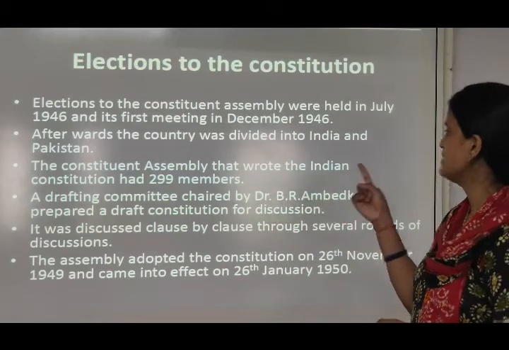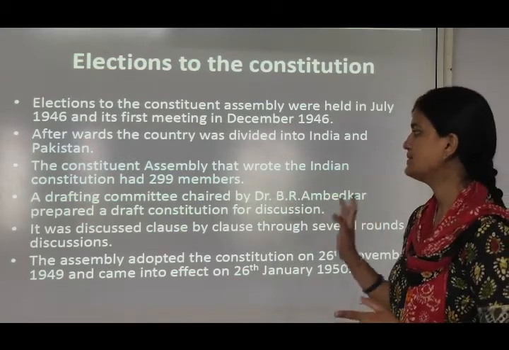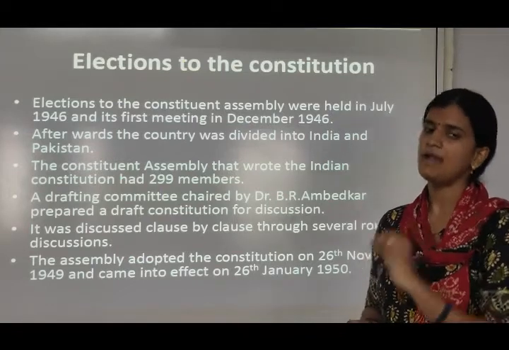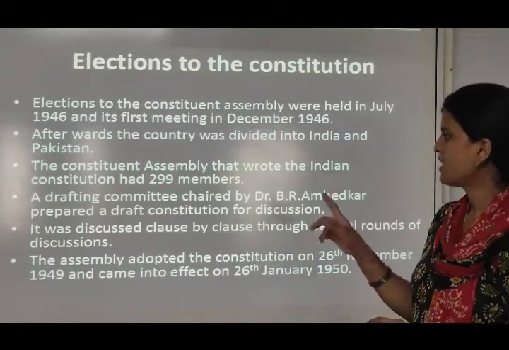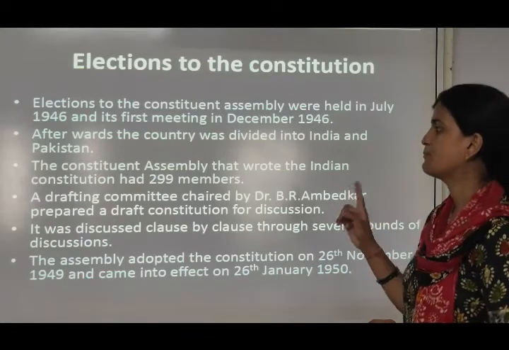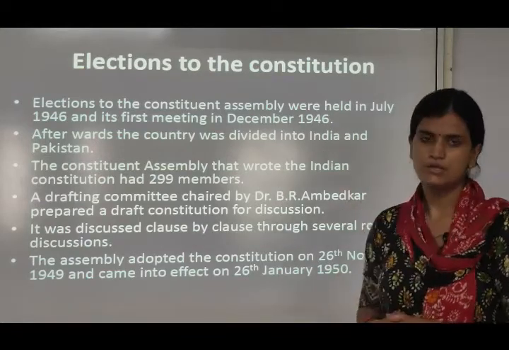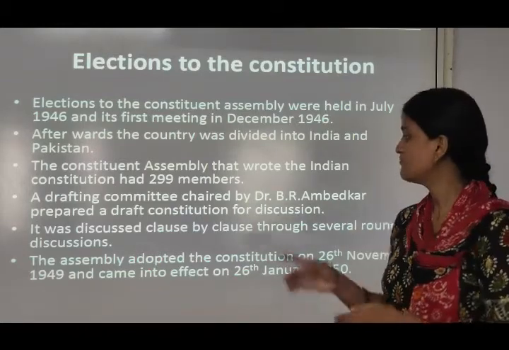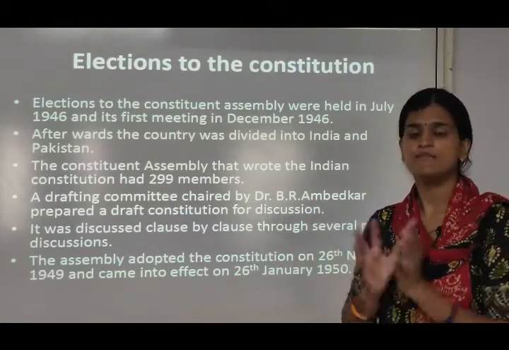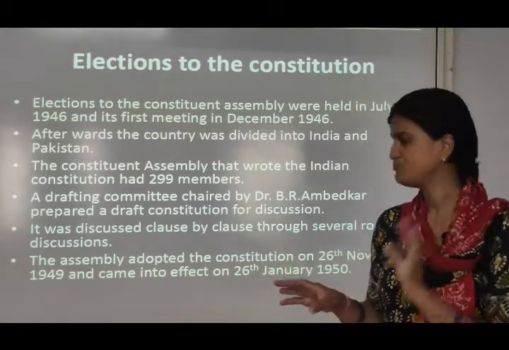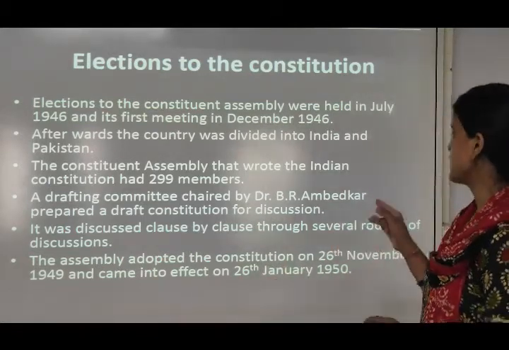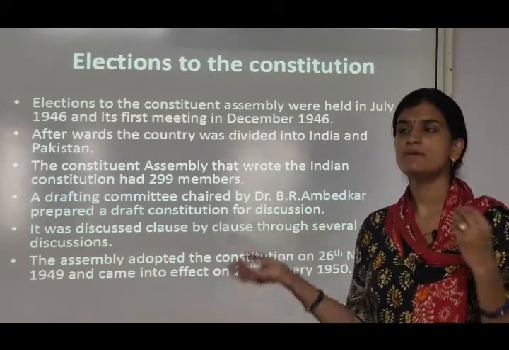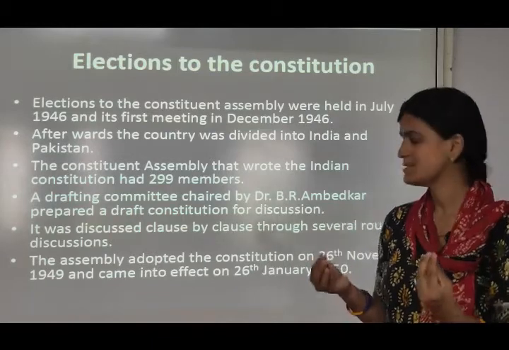The Constituent Assembly that wrote the Indian Constitution had 299 members. A drafting committee chaired by Dr. B.R. Ambedkar prepared a draft constitution for discussion, with these points in mind. It was discussed clause by clause through several rounds of discussions.